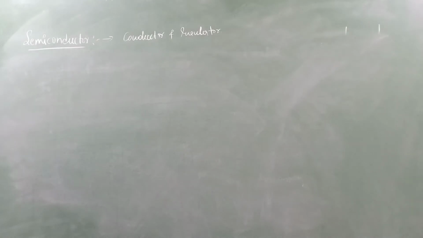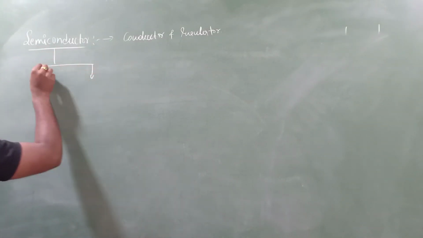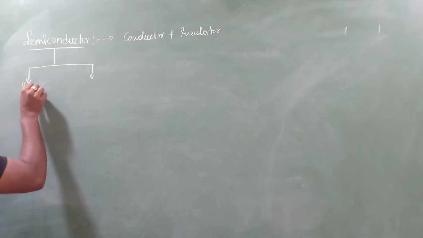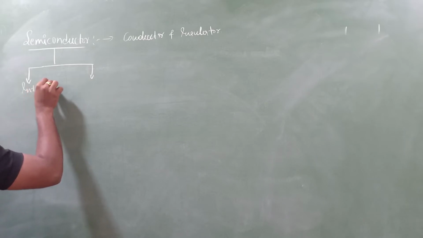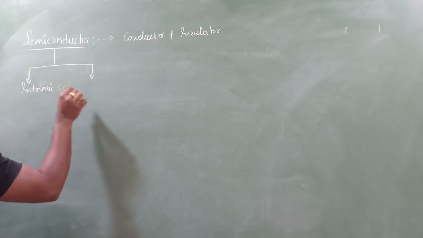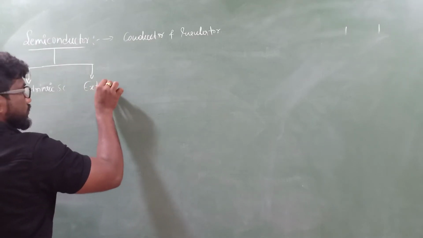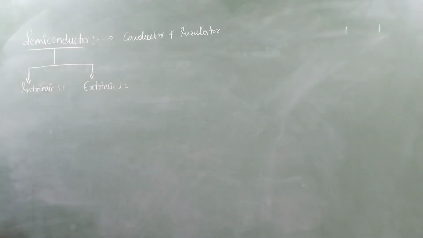Now this semiconductor has been classified into two main categories: one is intrinsic semiconductor and another one is extrinsic semiconductor.